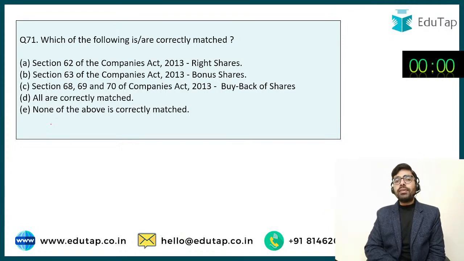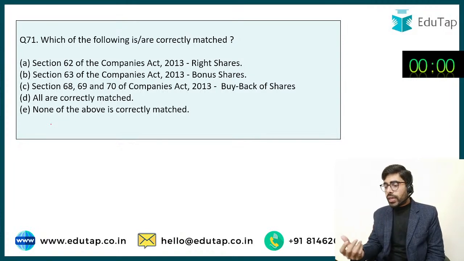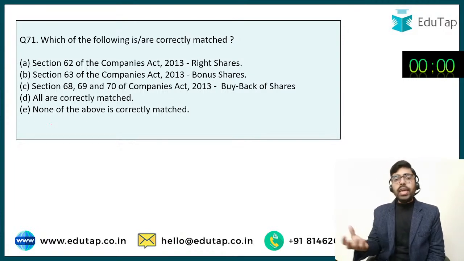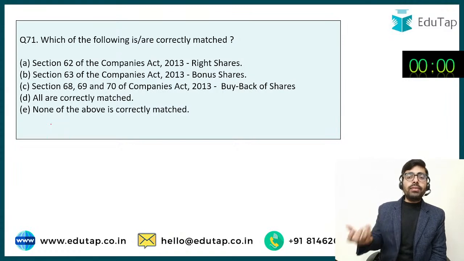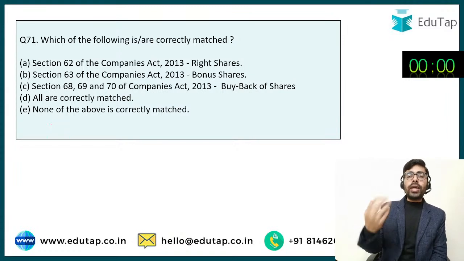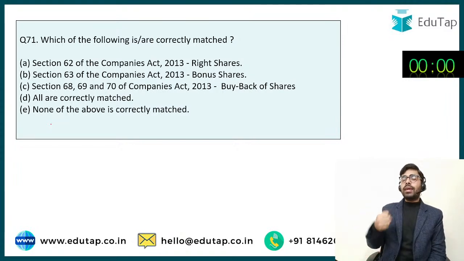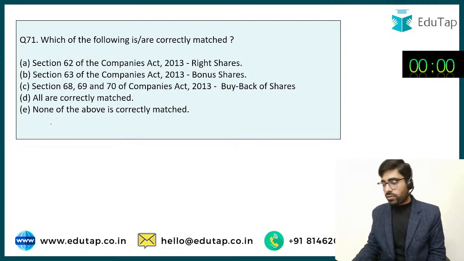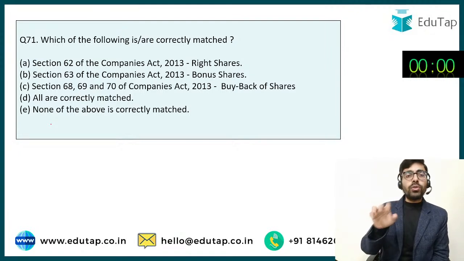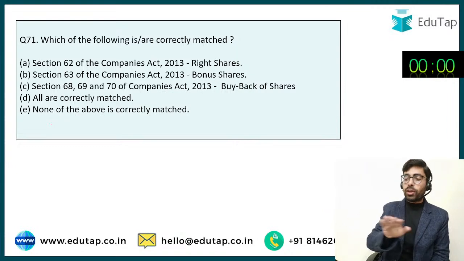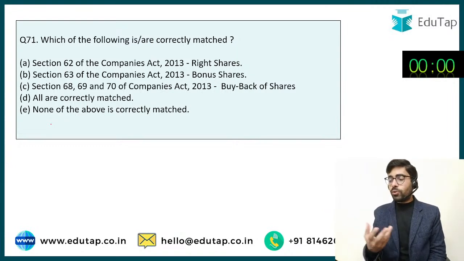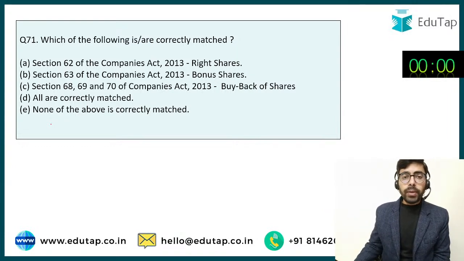So Sonia had the right, and if any of you, like Vinay, wants to buy this right, you can buy it from Sonia. Sonia is going to get the money, and you are going to get the right to get the shares of Infosys. So this is going to be a win-win situation for both of you. Sonia's wealth is going to remain intact, and you are also going to get the shares in the company.